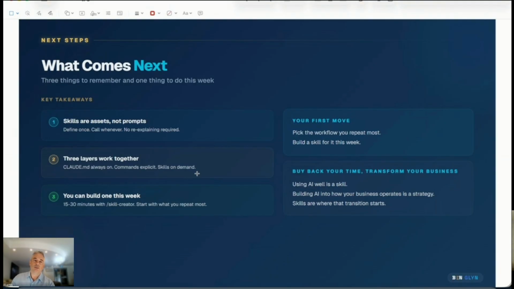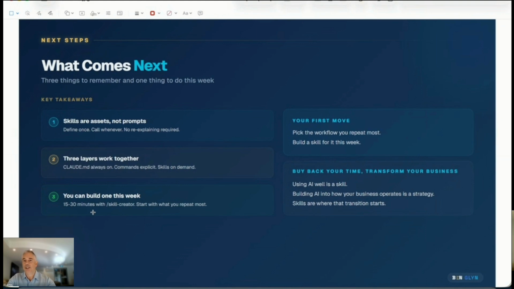So what I'd encourage everybody to do is to try building one skill this week. And maybe the easiest way to do that is when you've had a conversation with Claude, and you're probably in Claude Desktop, at the end of the conversation, say, hey, I like that. Go create me a Claude skill. And you give it a name, you give it a description. And perhaps once you've done that, try calling the skill, yeah? And maybe you want to optimize it. And honestly, it'll take you no more than 30 minutes. And yeah, you're good to go.